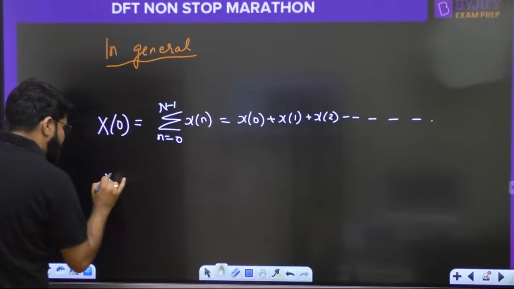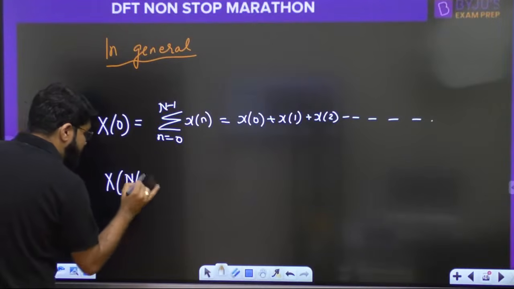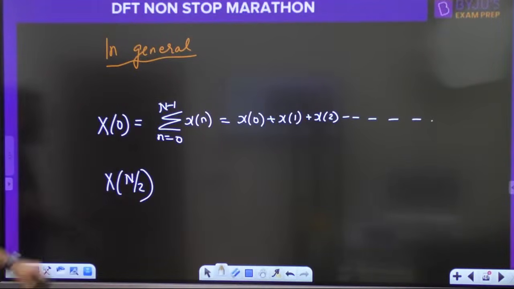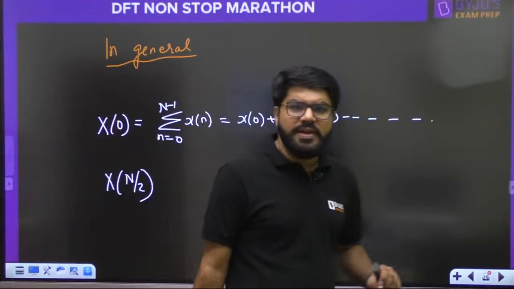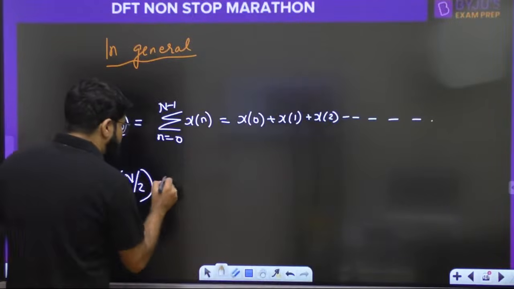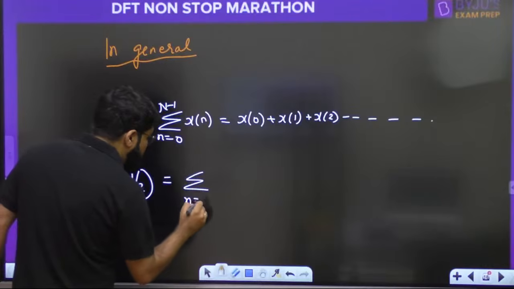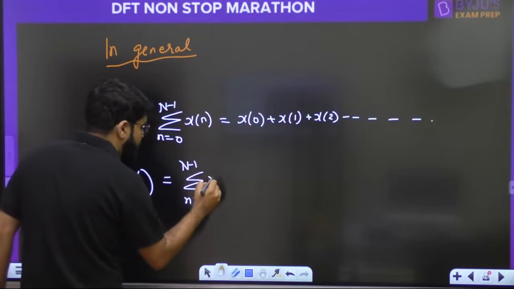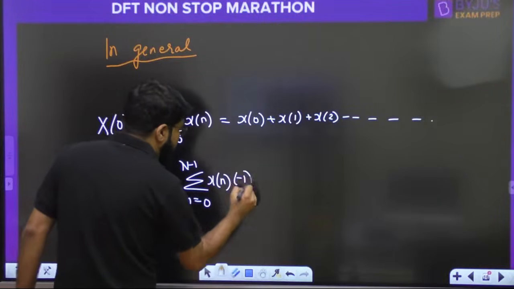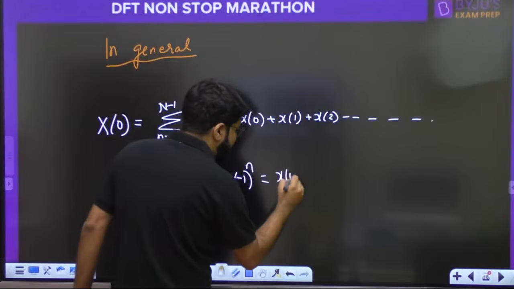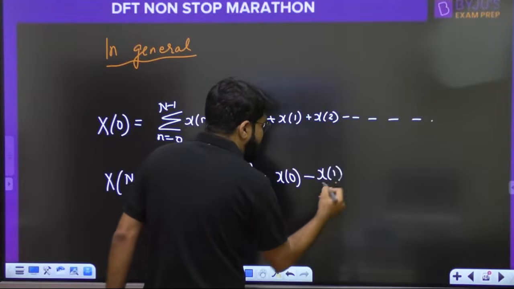But what is the next? X of n by 2, the central ordinate. We call it the starting ordinate and the central ordinate of the DFT. What is x of n by 2? It is always equal to the summation from 0 to n minus 1 of x of n into minus 1 to the power n, and that is given by x0. Always it will be alternate in sign. Minus x1